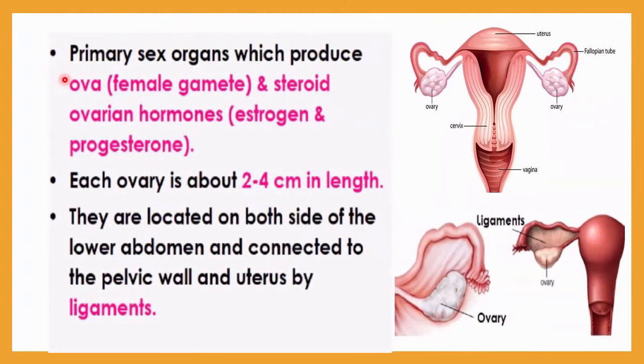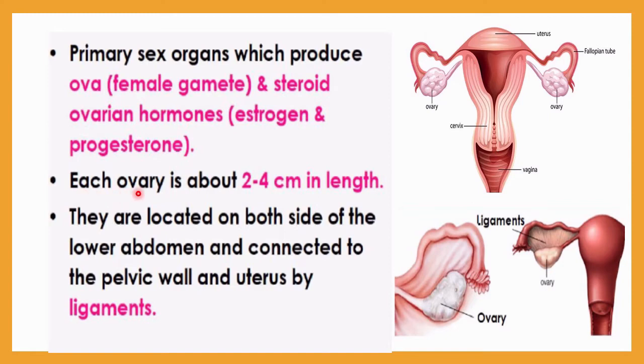So first of all, let me start with the primary sex organ. The primary sex organs are the organs which produce ova or egg cells, also called the female gamete. These sex organs also produce steroid ovarian hormones, which include estrogen and progesterone. These two hormones are considered female hormones. The production of these hormones, along with egg production, is done with the help of the primary sex organs, which include the ovary.